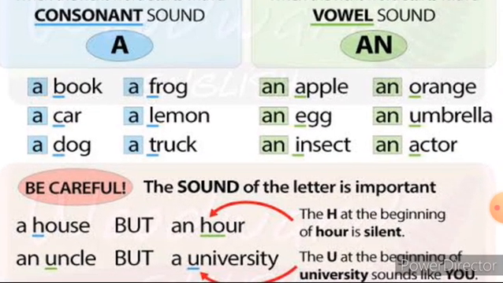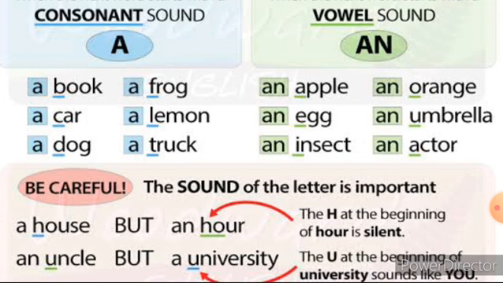A book, a frog, a car, a lemon, a truck, a dog. These are all singular nouns. Book is singular, car, dog, frog, lemon, truck. For a singular noun we have to use an article before it, either a or an. But these words, such as book, car, dog, frog, lemon and truck, produce only the consonant sound. So concentrate on the sound, children. These words produce only consonant sound.